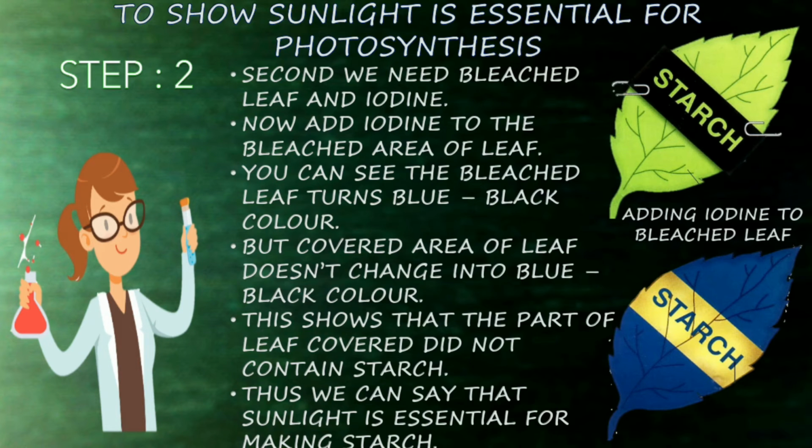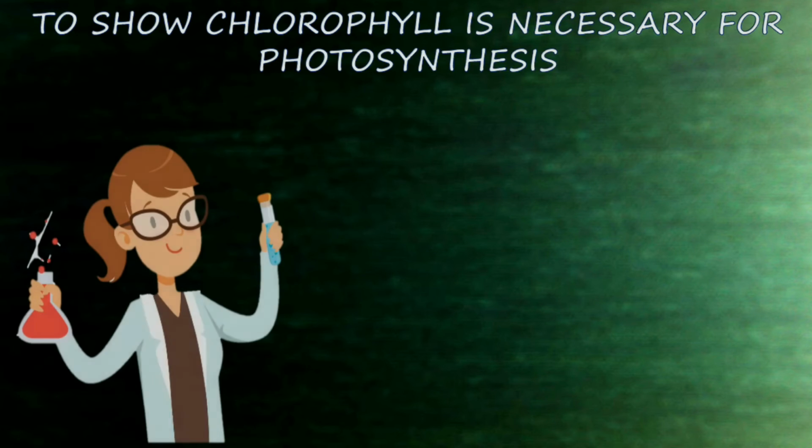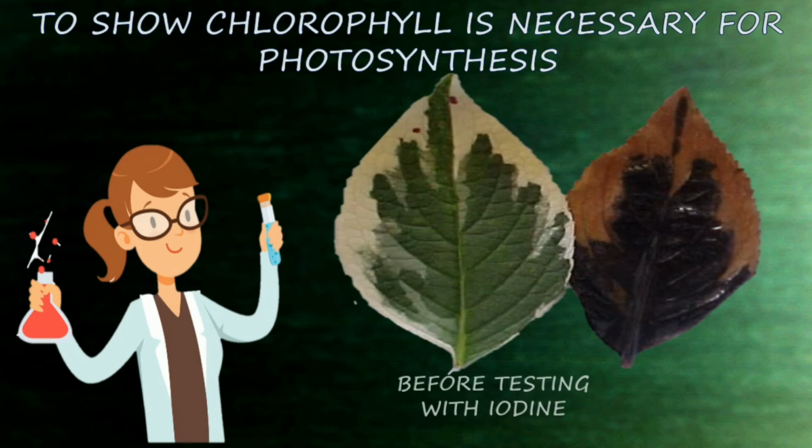So first one, adding iodine to the bleached leaf. The second one is the leaf turns blue-black color. To show chlorophyll is necessary for photosynthesis. Before testing with iodine and after testing with iodine, how it looks.